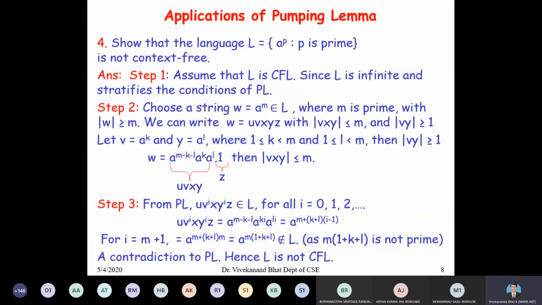Any doubt in this problem? No, sir. You understood this part? Yes, sir. Okay. So let us consider the last problem.